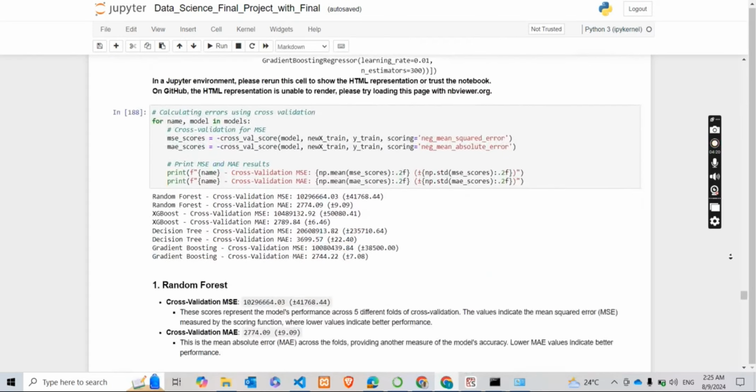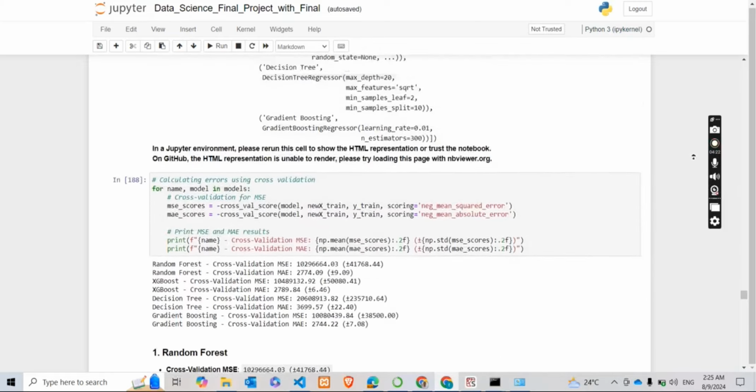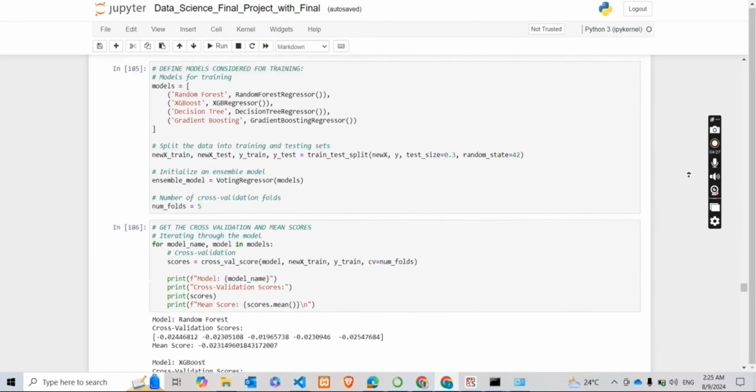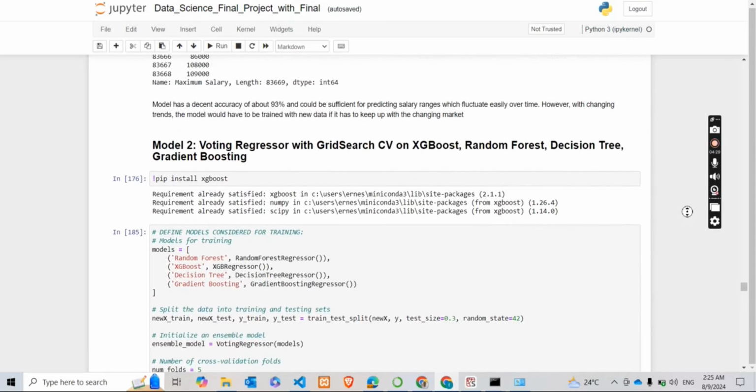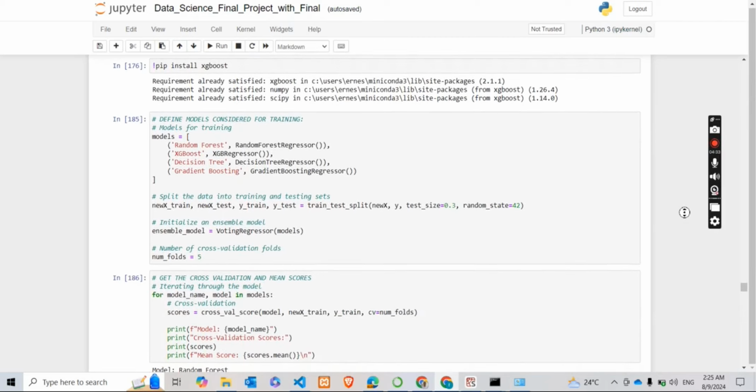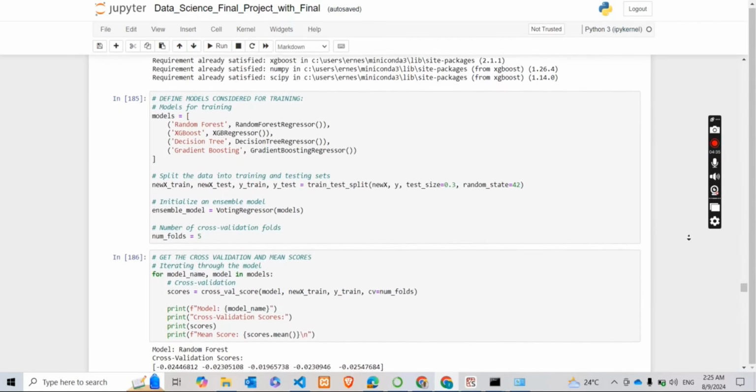Okay, and for the second model now. So we went with the second model, which is the voting regressor. Most of the voting regressor we dealt with was using the RandomizedSearchCV on XGBoost, random forest, decision tree, and then the gradient boosting.